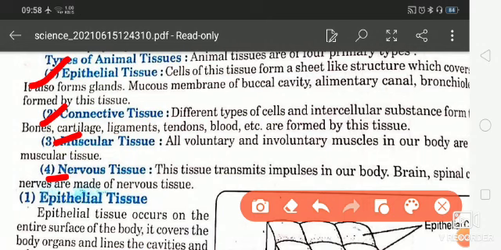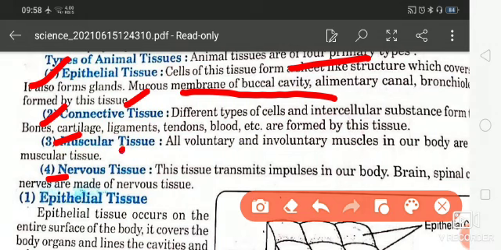So here, epithelial tissues form sheet-like structures, and the mucous membrane, buccal cavity, alimentary canal and bronchioles are formed by this tissue. Connective tissue connects the organs, with different types of cells and intercellular substances, and forms bones, cartilage, ligaments and tendons. These are connective tissues.